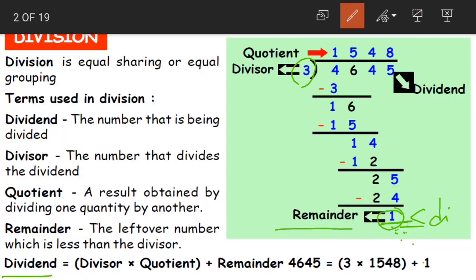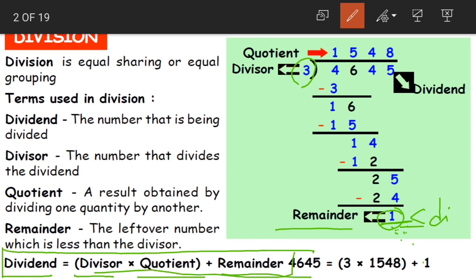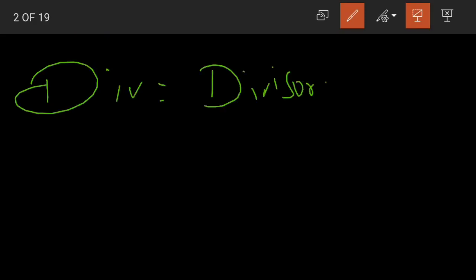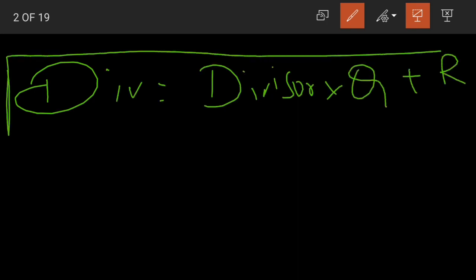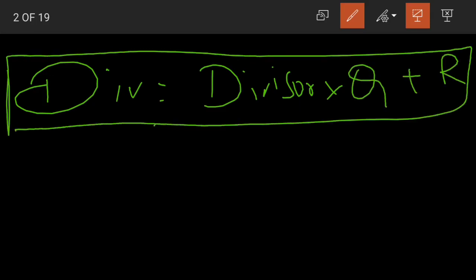Now dividend is equal to divisor into quotient plus remainder. This is our division checking rule. So you can check your answer using this. Dividend is equal to divisor into quotient plus remainder. Okay children, please remember this, because with the help of this you will be able to check whether your division is correct or not.